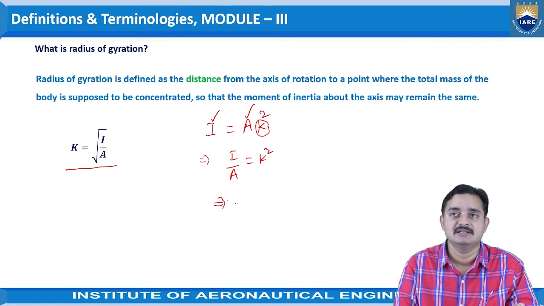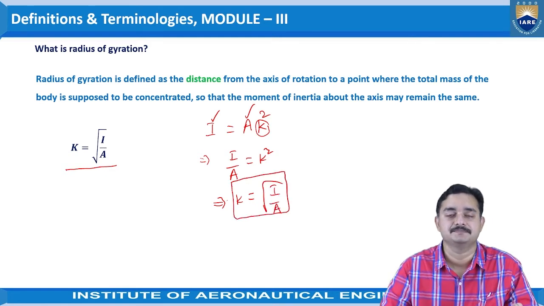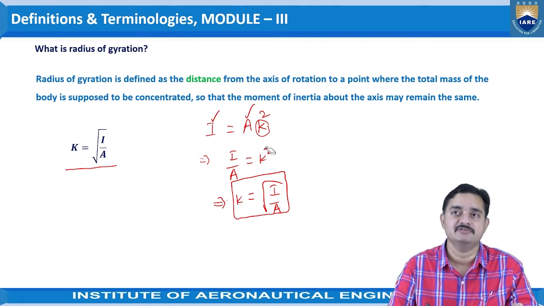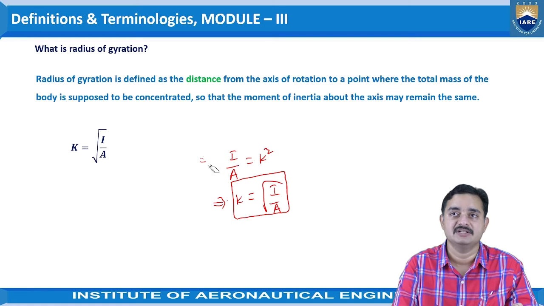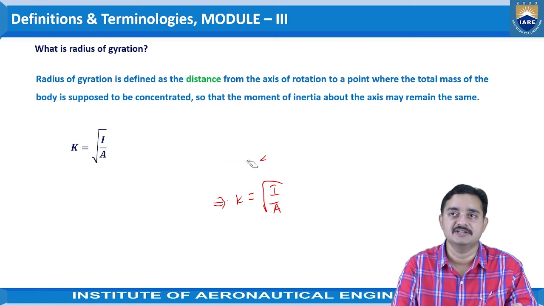This implies k is equal to under root I by A. So this is the representation of the radius of gyration.